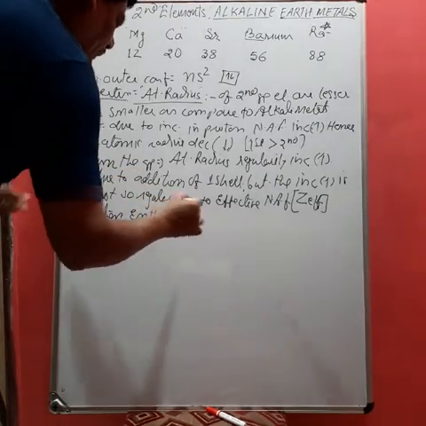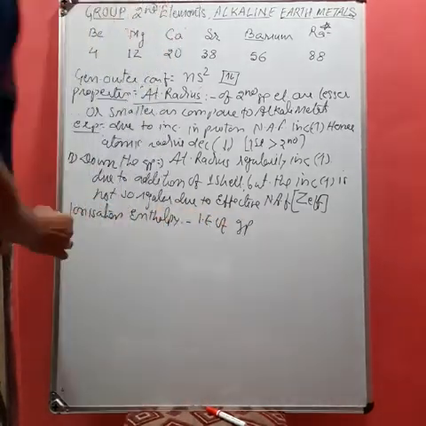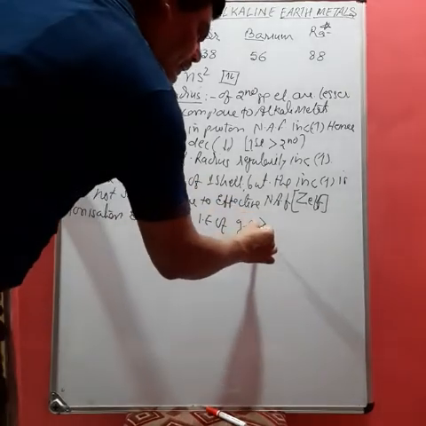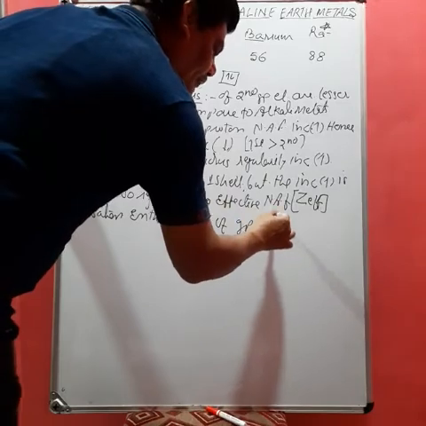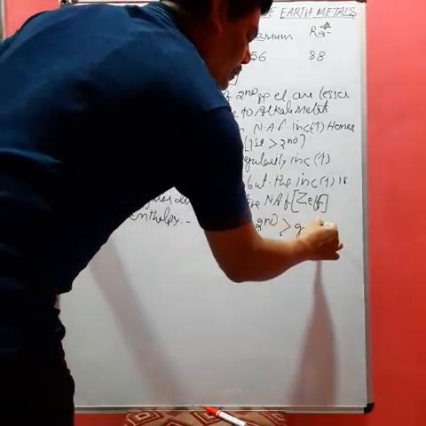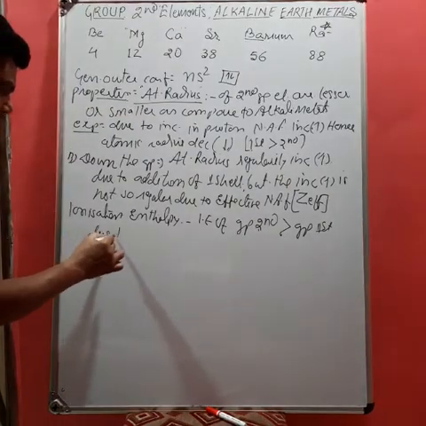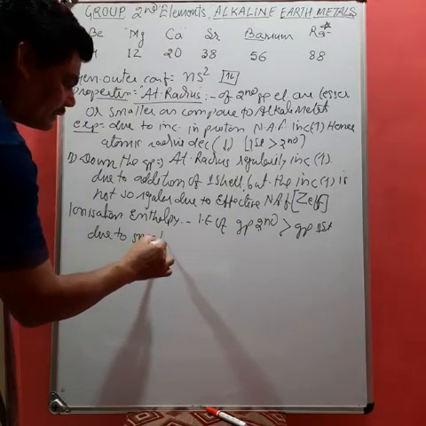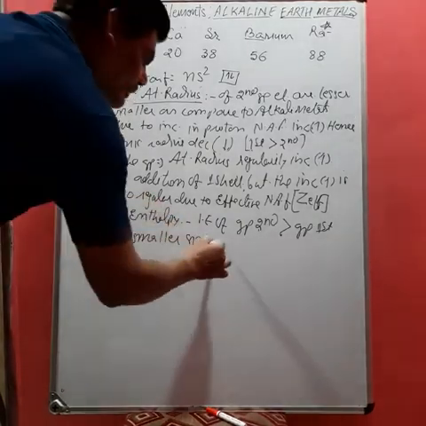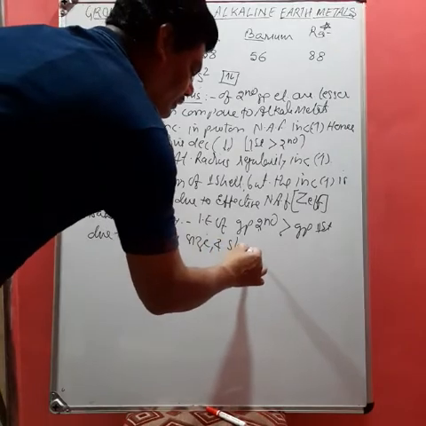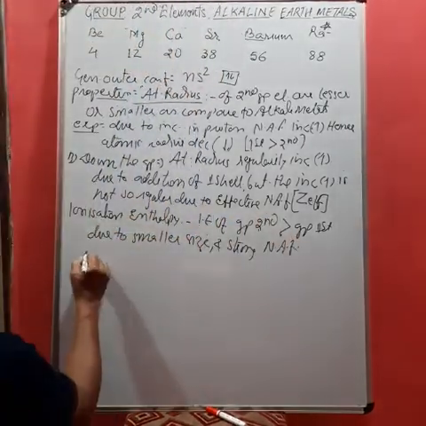Here we can say the ionization enthalpy of group 2 is higher than group 1, due to smaller size and strong nuclear attraction force.